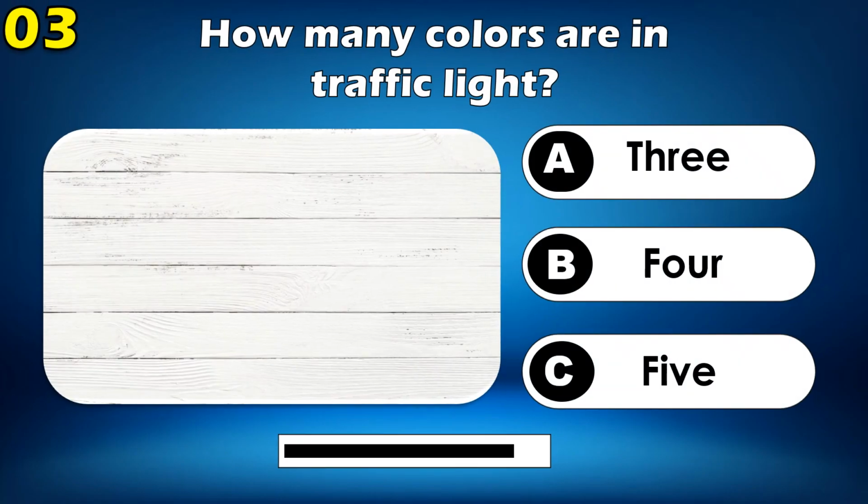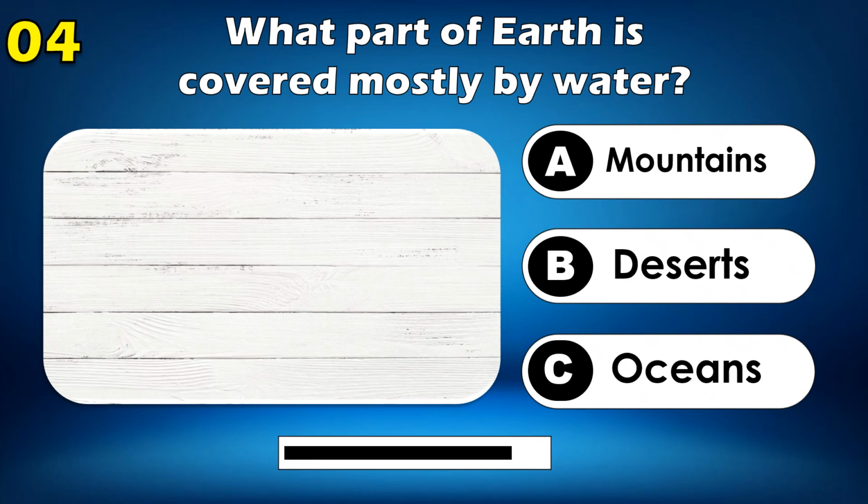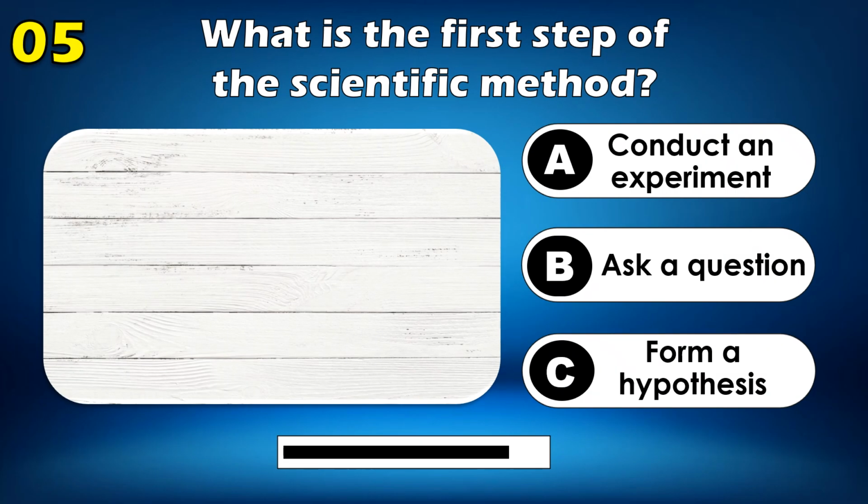How many colors are in traffic light? Three. What part of earth is covered mostly by water? Oceans. What is the first step of the scientific method?